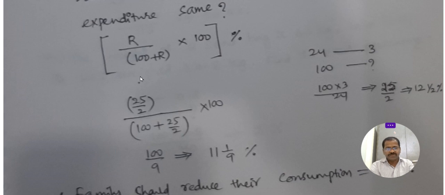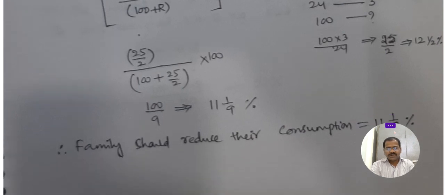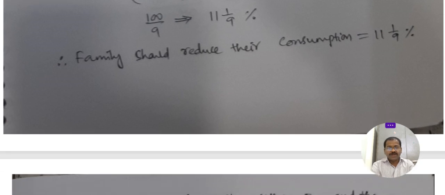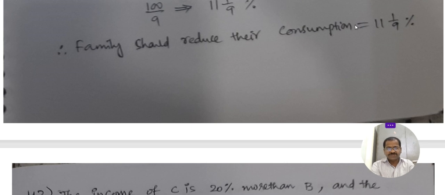That rate is 25 by 2. 100 plus 25 by 2. So that family has to reduce their consumption of oil by 11 1 by 9%. Then they won't spend more, they can spend the equal amount. If they reduce their consumption by 11 1 by 9, they will spend at the same rate.